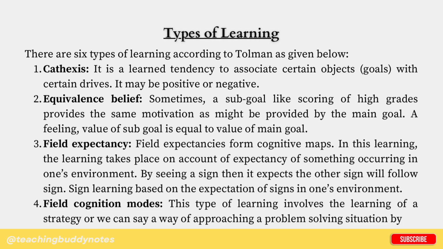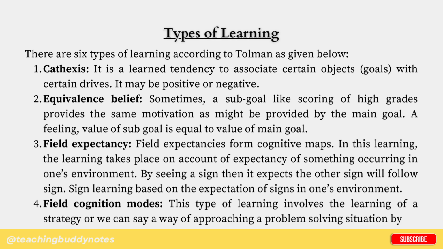Field expectancy. Field expectancies form cognitive maps. In this learning, the learning takes place on account of expectancy of something occurring in one's environment. By seeing a sign, one expects that the other sign will follow. Sign learning is based on the expectation of signs in one's environment.